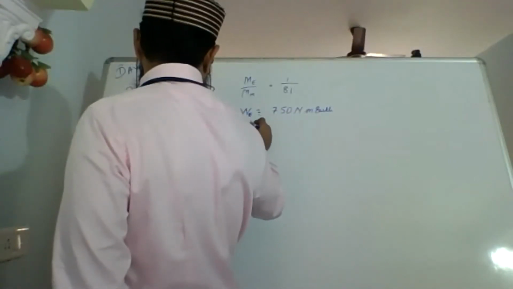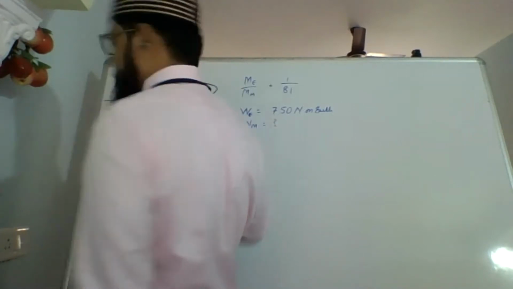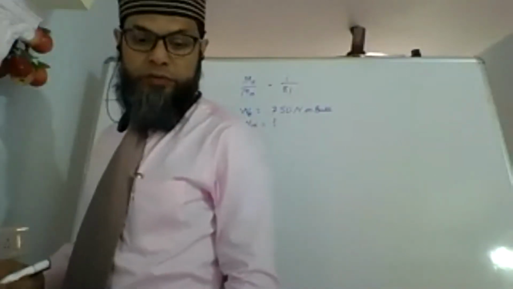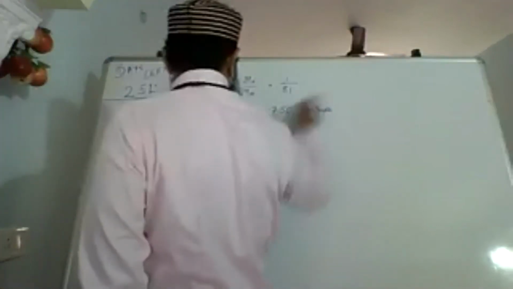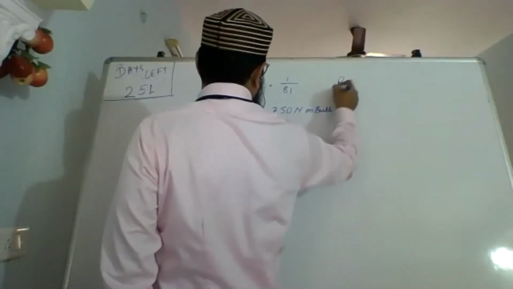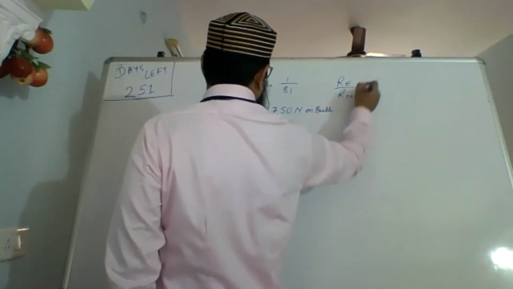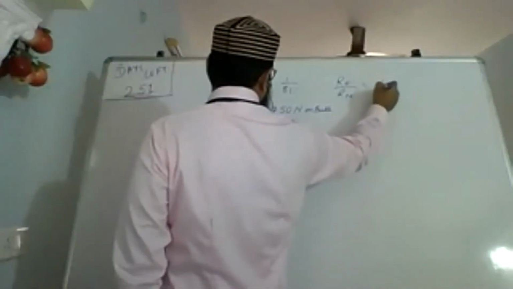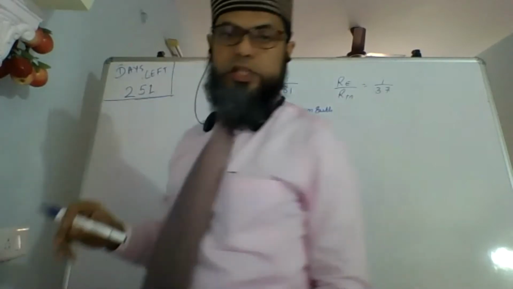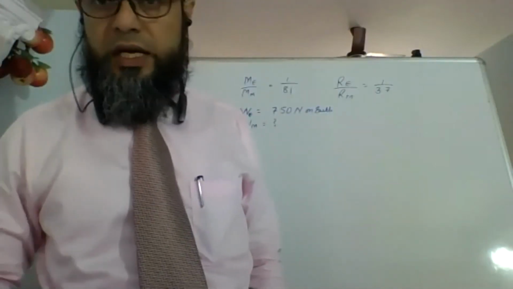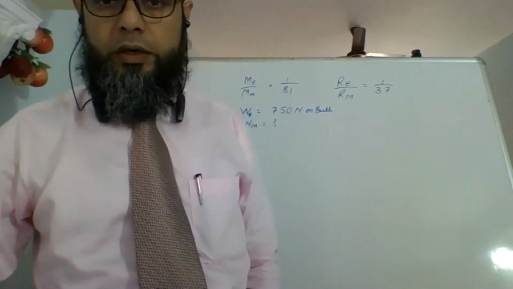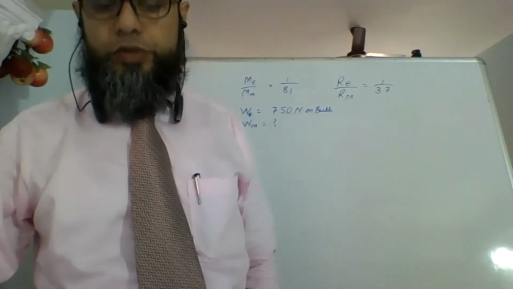W of moon, WM, we have to find out. The ratio of radius is also given, RE upon RM equals 1 upon 3.7. So this information is given to me. Using this, I have to proceed further.